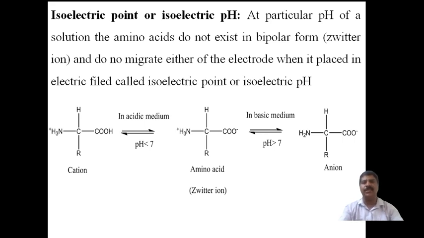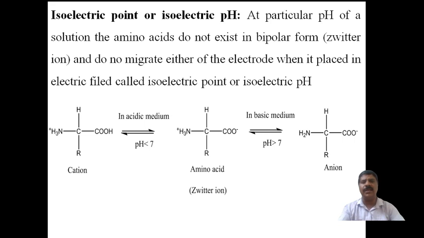Many previous exams, the old question papers, contain this type of question. What is meant by isoelectric point or isoelectric pH? It means that at a particular pH of the solution, the amino acid exists in the bipolar form, and does not migrate to either the positive electrode or the negative electrode. The positive and negative charges cancel, and so it cannot migrate to either electrode. Hence, this pH of the solution is called the isoelectric point or isoelectric pH.